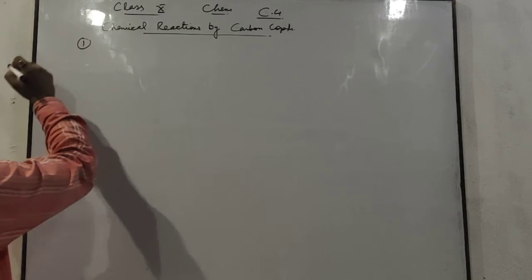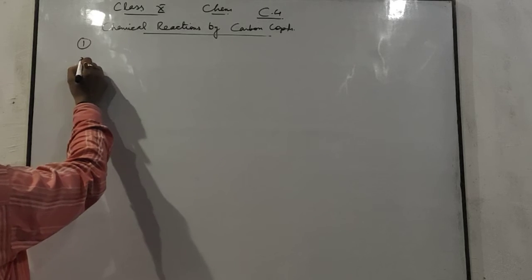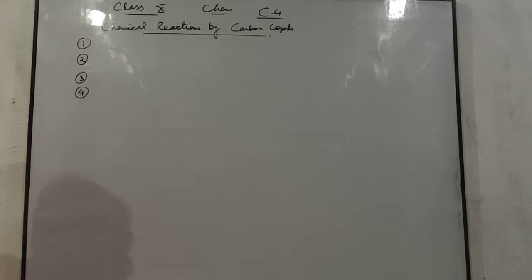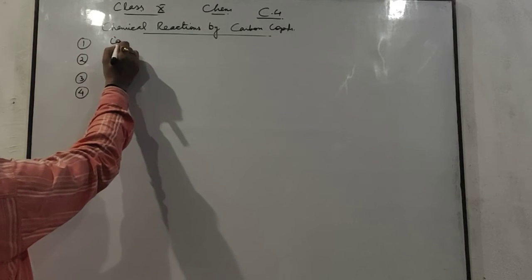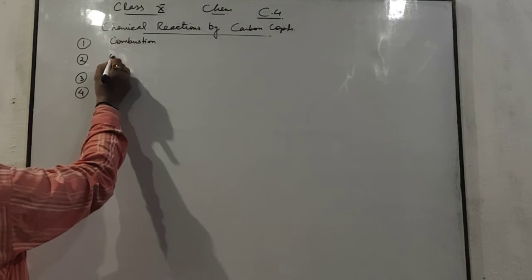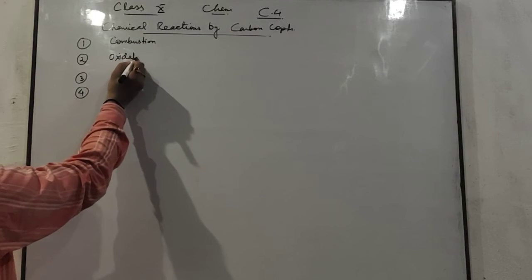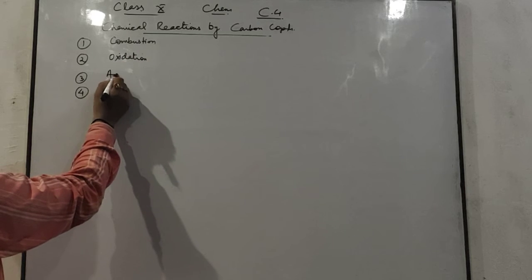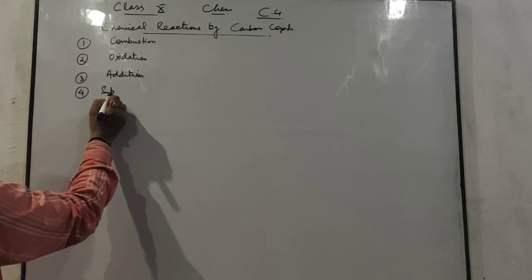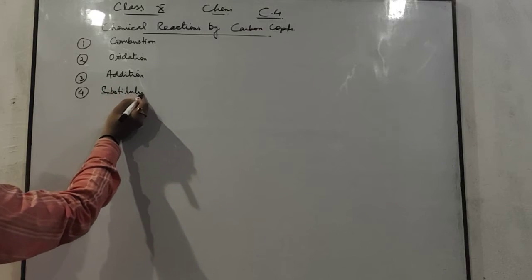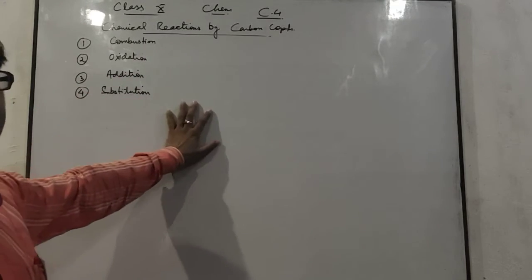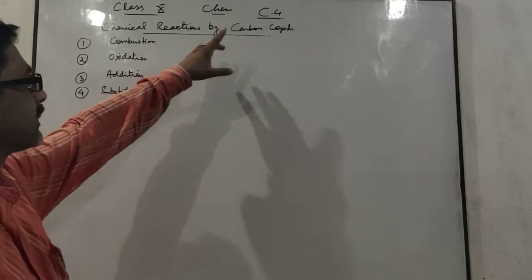Here carbon compounds show mainly 4 types of chemical reactions. First one is combustion reaction. Second one is oxidation. Third one is addition reactions. And fourth one is substitution reactions. I am going to discuss all these 4 types of reactions which are shown by carbon compounds.